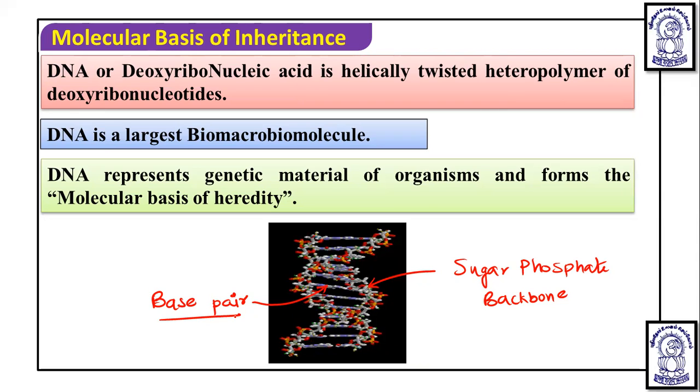Here, two sugar phosphate backbones, two strands, are helically wound around each other, and the base pairs are present in between them.